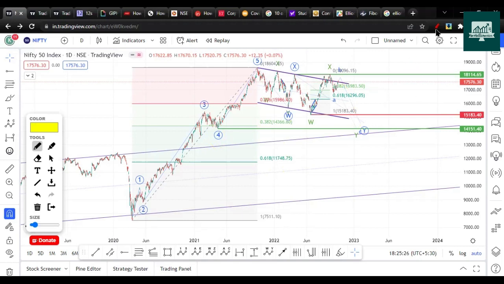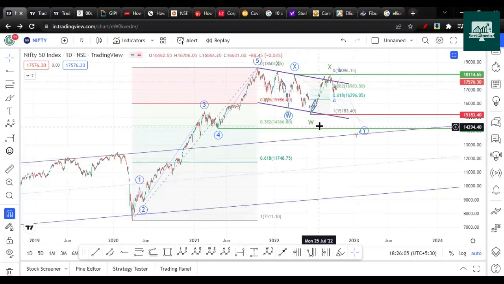But again, as I said, if 18,604 is broken, then we have to assume whatever low is made here, let's say 15,183. So Nifty goes like this and breaks this, then we can assume that, okay, wave 2 has ended here and we should have started the third wave on the upside. So there is no guarantee that I can say for sure that it will come towards this, but there is a high probability that it will come towards this.